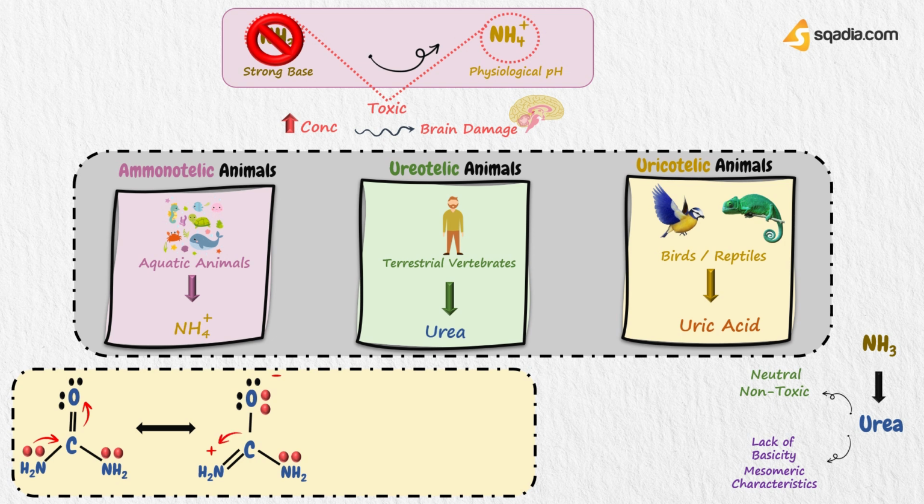So lone pair from carbon moves to nitrogen, and to fill the valency of carbon, lone pair moves from nitrogen of second NH2 group. Now what happens next? Nitrogen of second NH2 group becomes positively charged and lone pair moves to nitrogen of first NH2 group. So what is the ultimate effect of this delocalization of electrons? Therefore, electrons will no longer be able to bind protons.